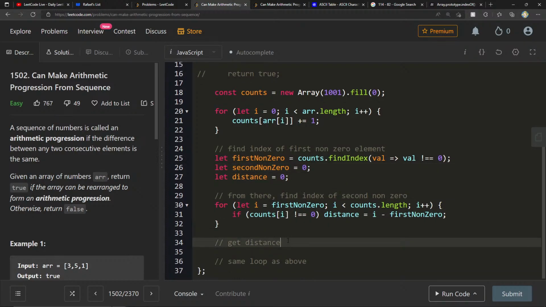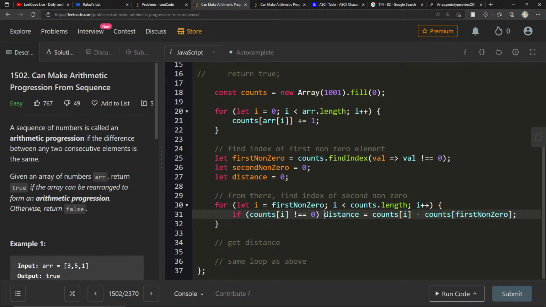And now the distance always needs to be the same. But I should probably take distance equals counts of I minus counts at first non-zero. Okay, that will give me the distance if counts of I not equal to 0.